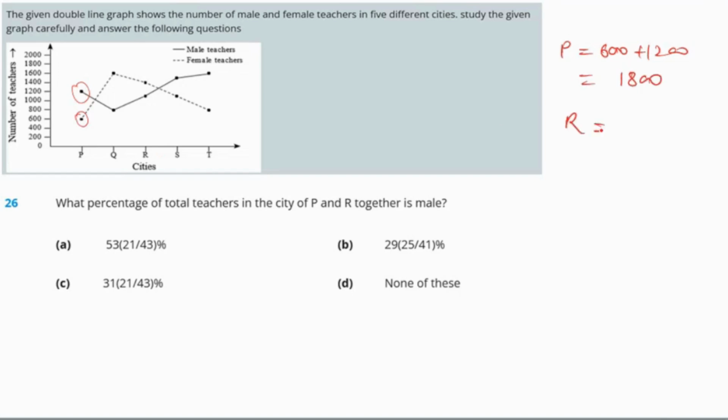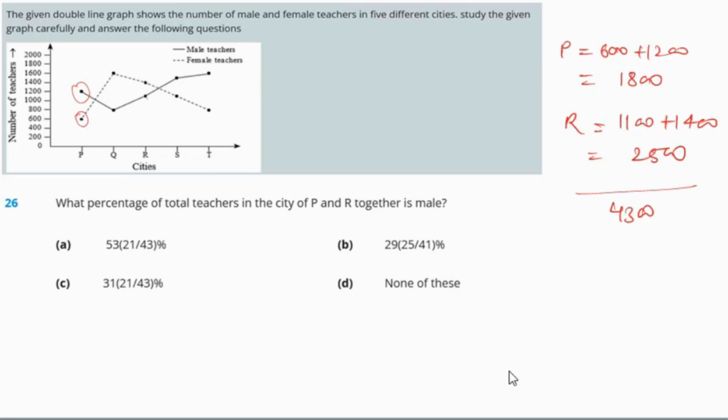If we are going to calculate R, that is going to be 1100 plus 1400. This is 1100 and 1400. We are getting 2500. Now we need to figure out the percentage. For that, first we need to add all of them together. If we add both of them together, we are getting 4300.